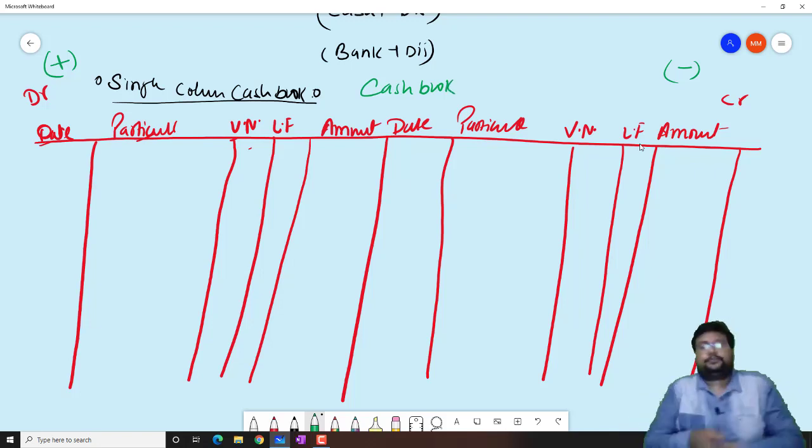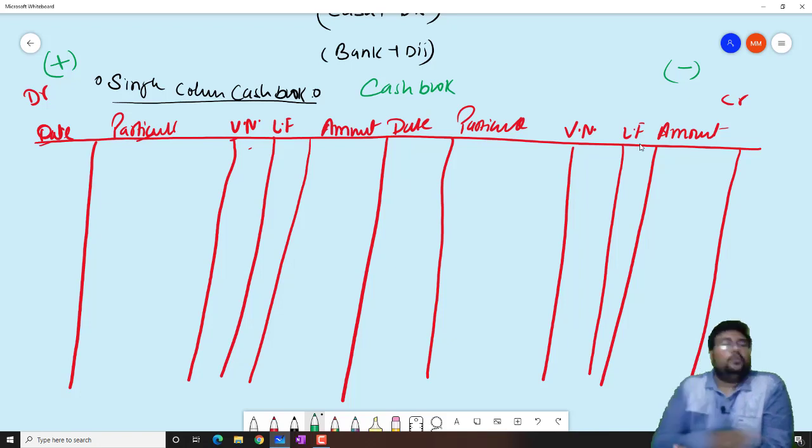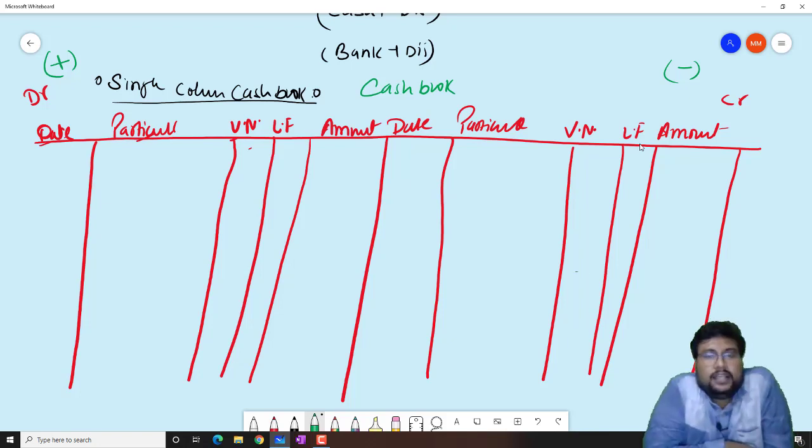See this. If any transaction which increase our cash will be done in the business, that will be recorded in the debit side. And if any transaction that will decrease our cash, that will be recorded in credit side.